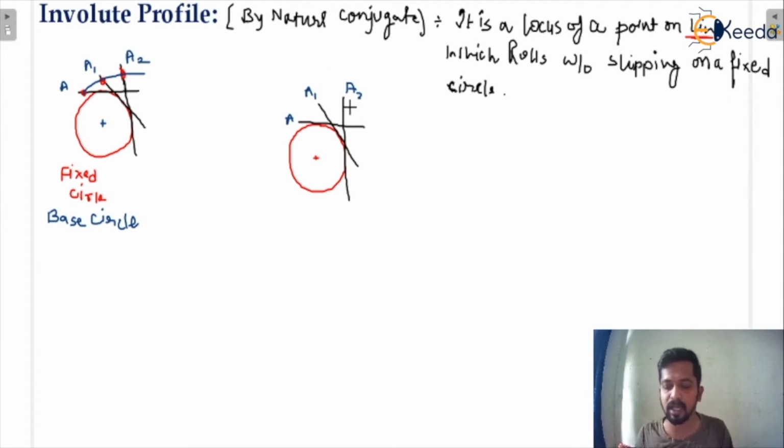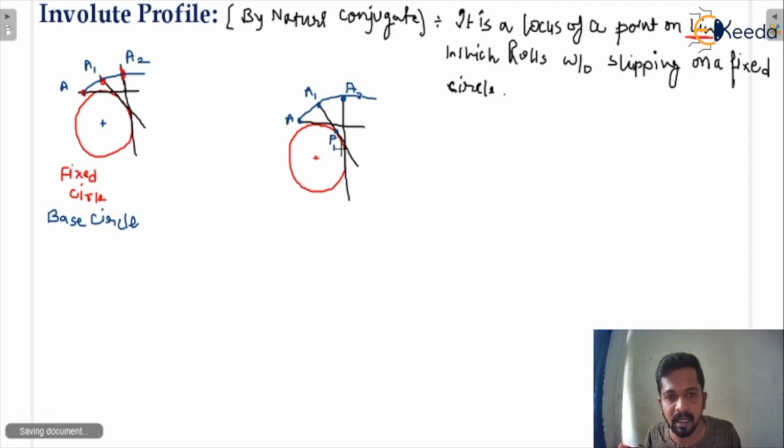There will be the involute profile when these points meet each other. Since this is an involute profile, I have drawn it with blue color, and this is a line which is in rolling condition, and this is a fixed circle. So there will be a point P1, that is the contact point, and this is the point P2.